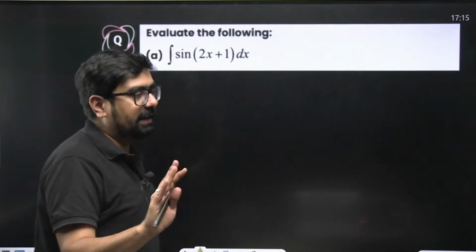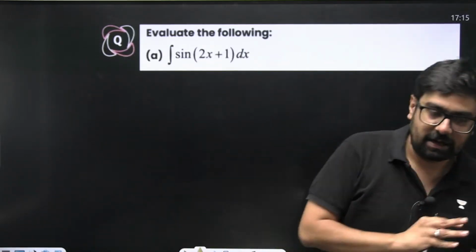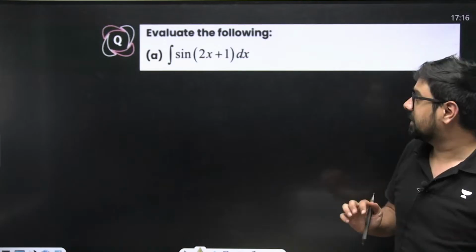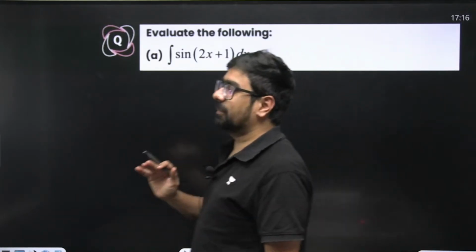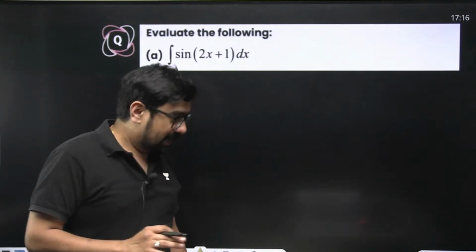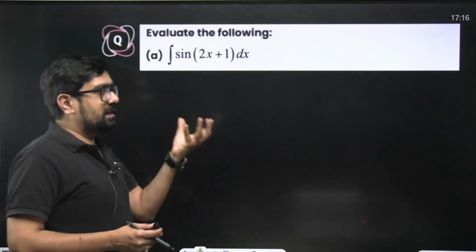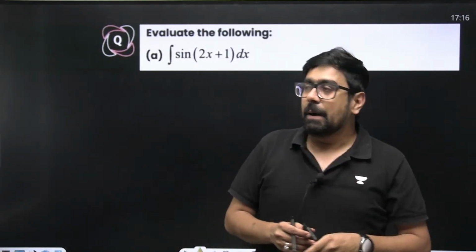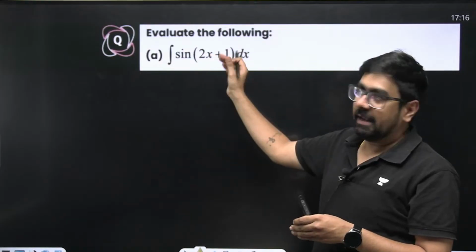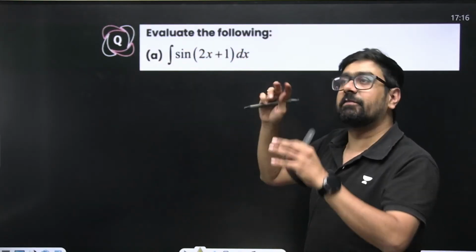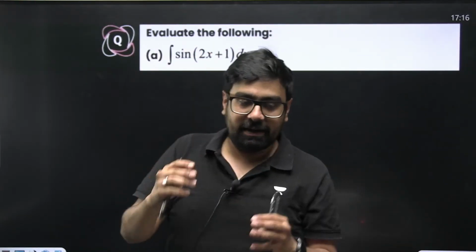In integration, we cannot do anything like that because things are not generalized in integration. Here there is a standard method which we have to use. Whenever you see something which is not in the standard form, but the inner function is inside the standard form of something. We know the integral of sine x.